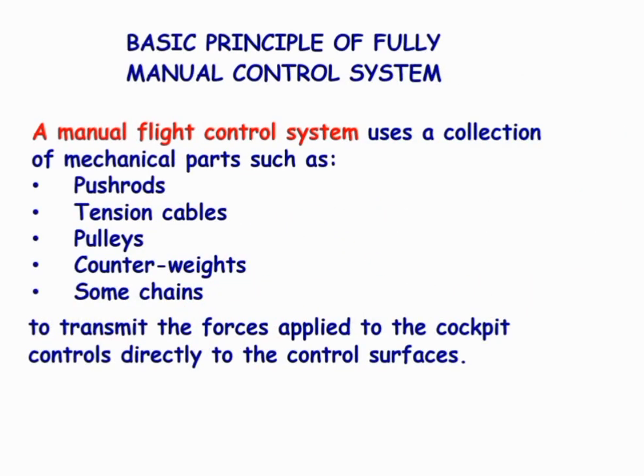How is an aircraft manually controlled? A manual flight control system consists of mechanical parts such as push rods, tension cables, pulleys, counterweights, and chains to transmit the force applied from the cockpit directly to the control surface.